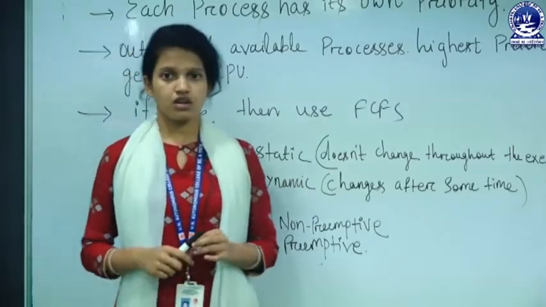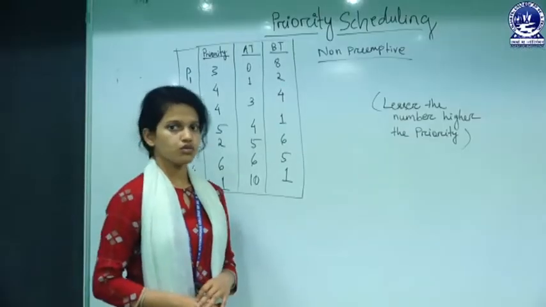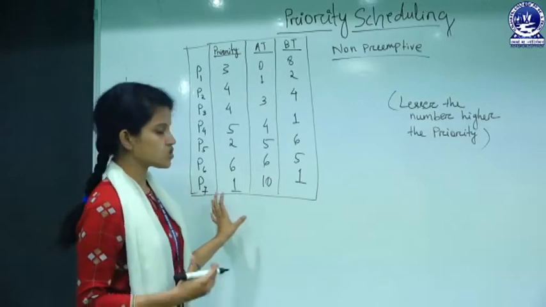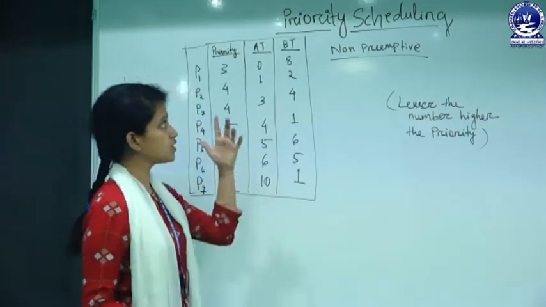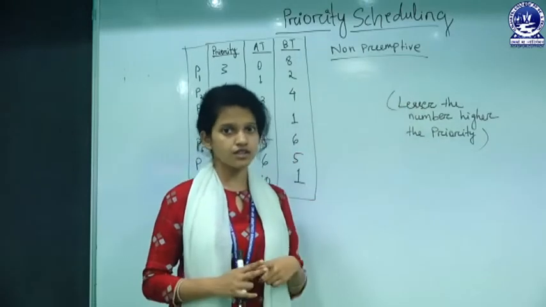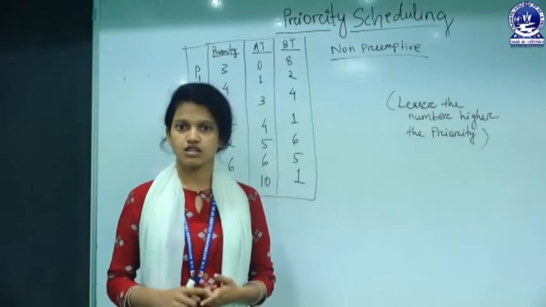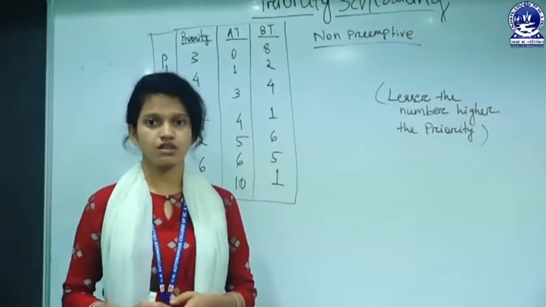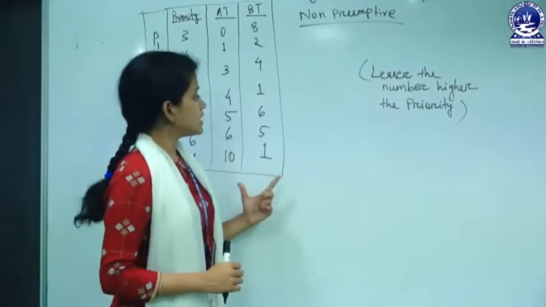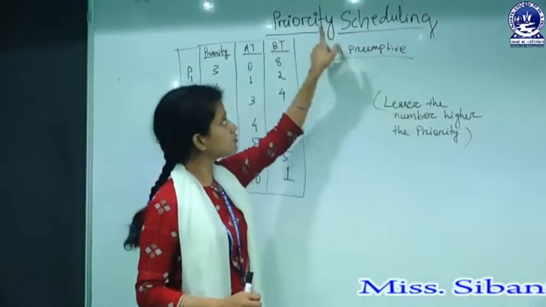You will get more clarity by doing some numericals. We took this type of priority scheduling numerical, and we will solve it using the non-preemptive version. Two versions are there, non-preemptive and preemptive. In the next class, we will discuss the preemptive version of this priority scheduling algorithm, and in this class, we will discuss the numericals using the non-preemptive version.